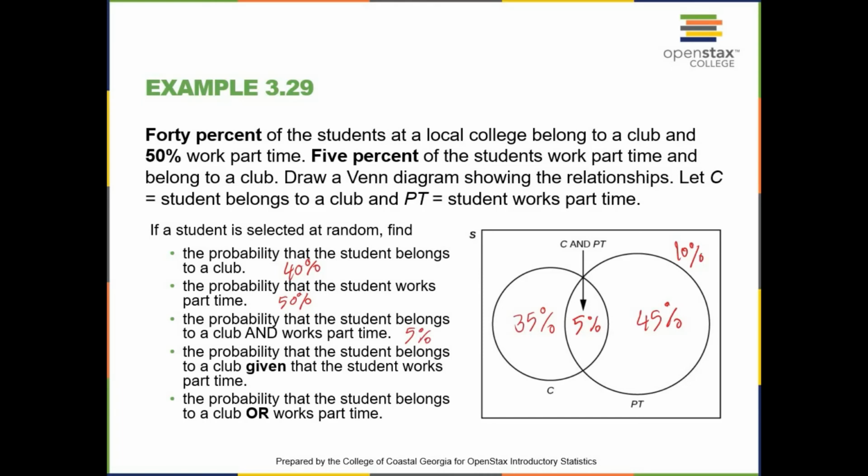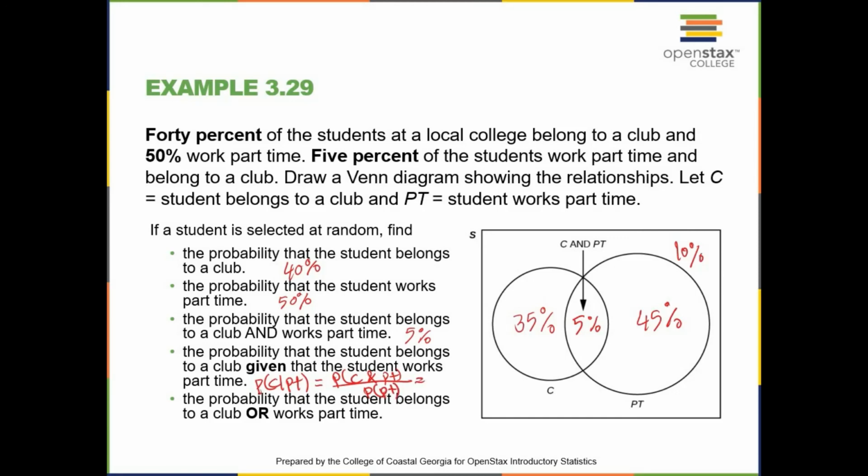To find the probability that the student belongs to a club, given that the student works part-time, this is a conditional probability. So we know that in conditional probability, the probability of the student belonging to a club, given that the student works part-time, is the probability of the student being at a club and working part-time divided by the probability of the student working part-time.